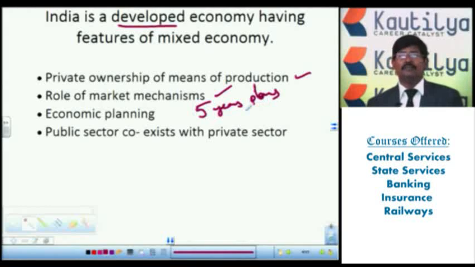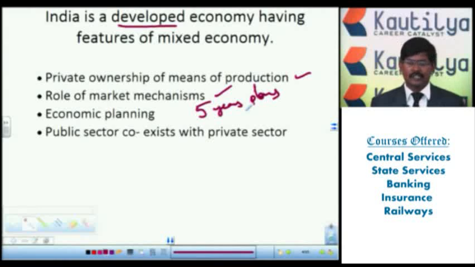In the first five-year plan, importance was given to the agriculture sector, the second to the industrial sector, and the third to the industrial and service sectors. The remaining five-year plans focused on economic growth, population control, employment facilities, development of technology and standard of living, human development in agriculture, education, health, transportation and electricity, and controlling poverty in India.